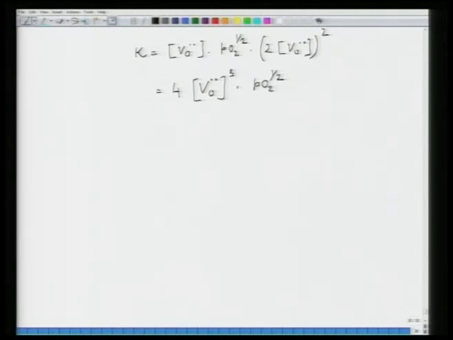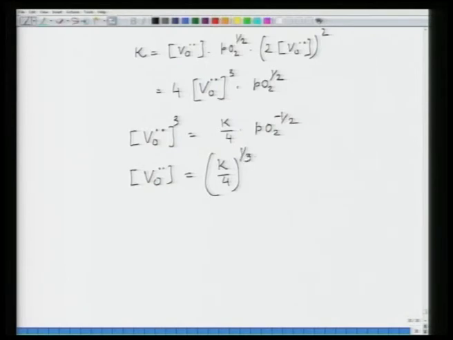Now, what it means is that VO cube is equal to K by 4 into PO2 to the power minus half, or VO is equal to K by 4 to the power 1 by 3 into PO2 to the power minus 1 by 6.